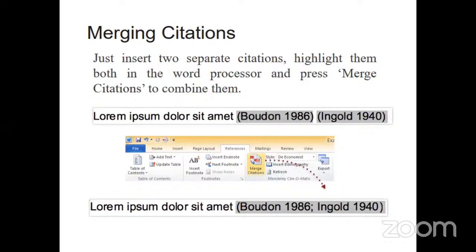This is possible in Word. When the references have been copied, you can merge the citations also. That can be done with the help of the references column. You have a button called merge citation, so through this we can do that.